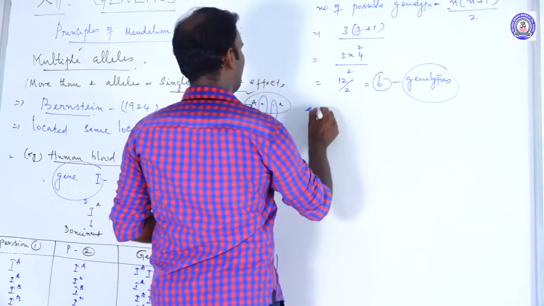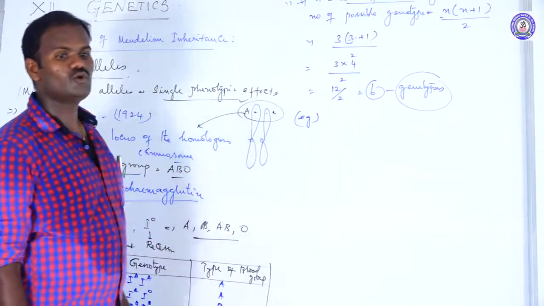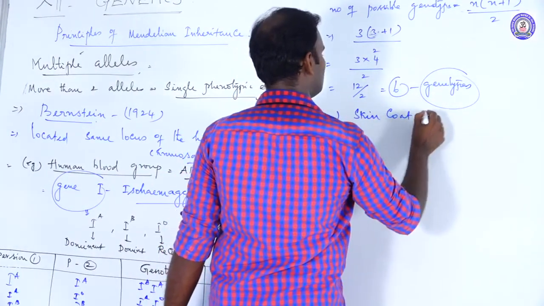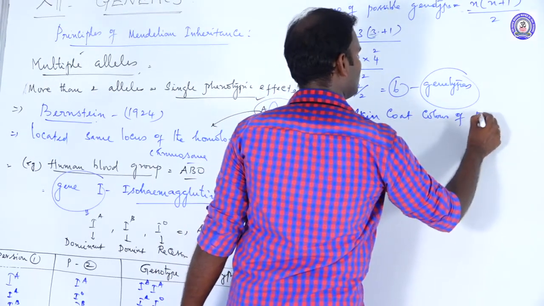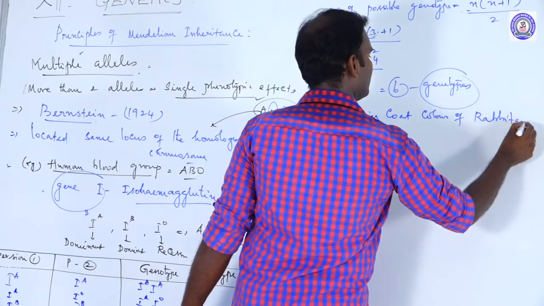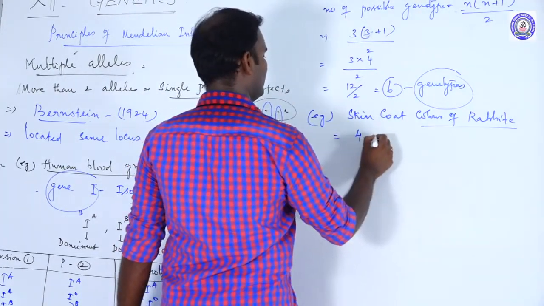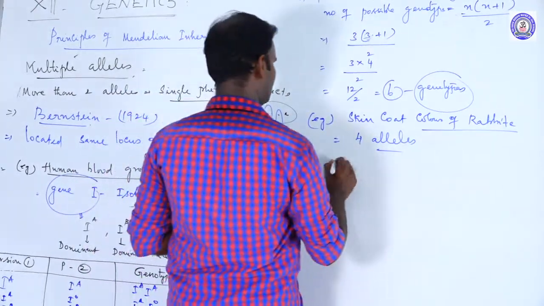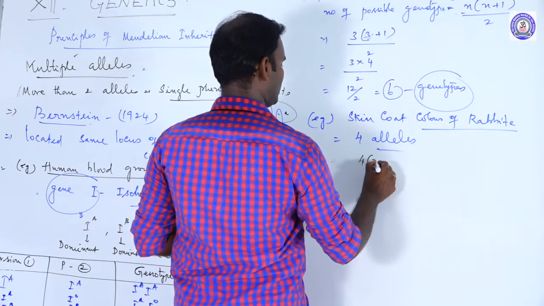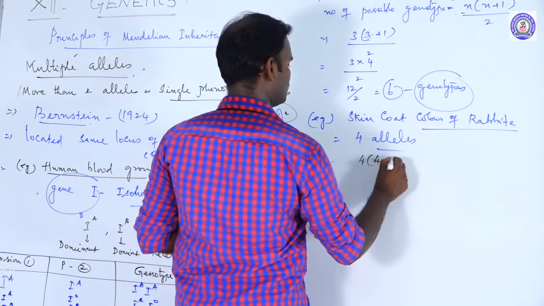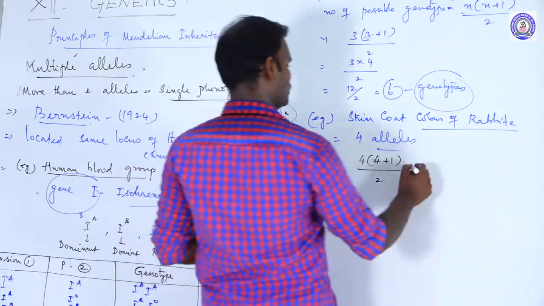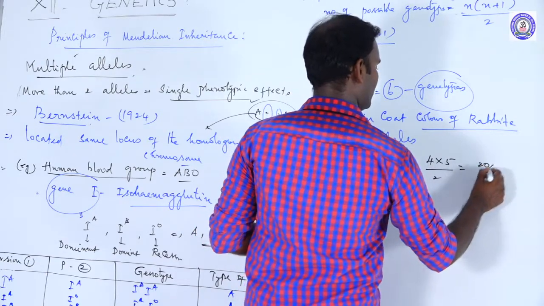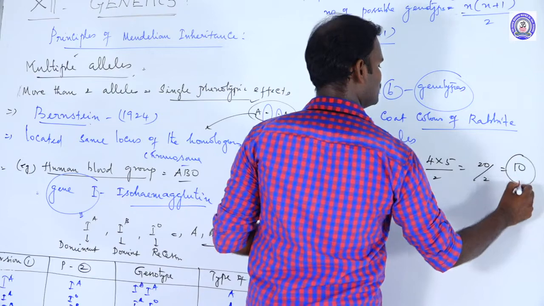Another example for multiple alleles is the skin coat color of rabbit. In rabbit, skin coat color is controlled by 4 alleles. So what are the possible genotypes? 4 into 4 plus 1 divided by 2. So 4 into 5 divided by 2, that is 20 divided by 2, 10 genotypes.